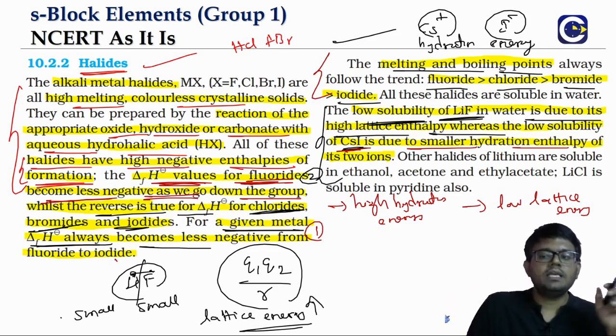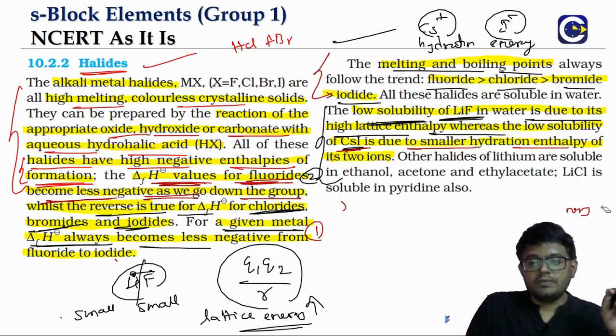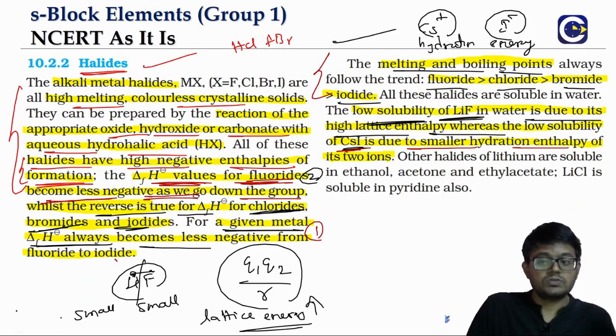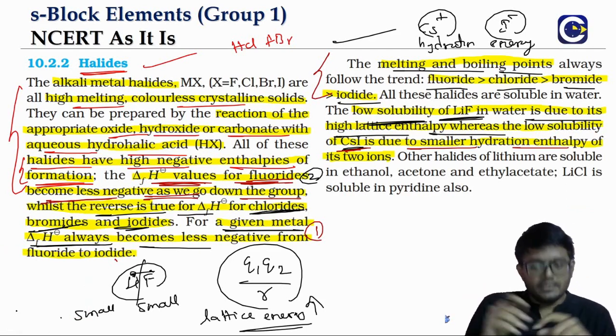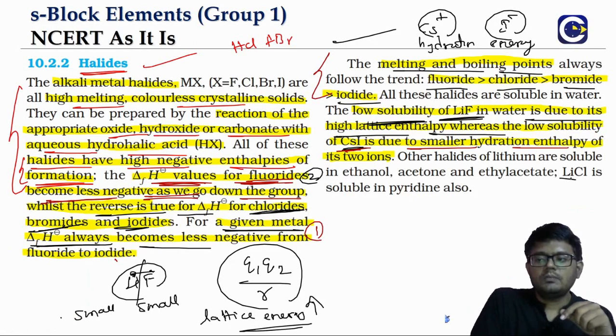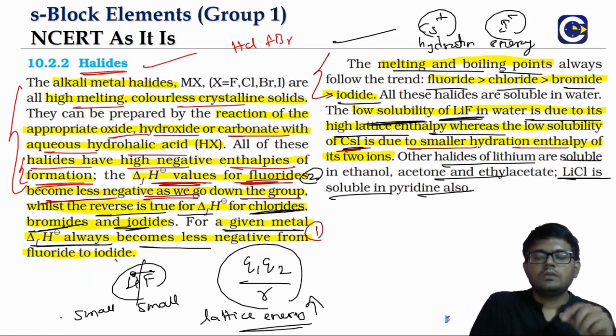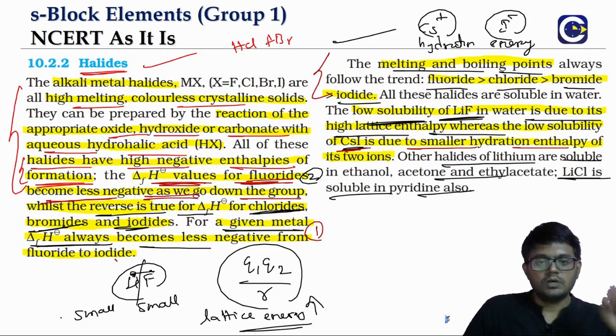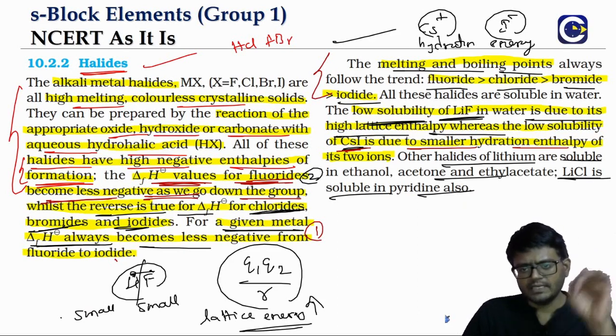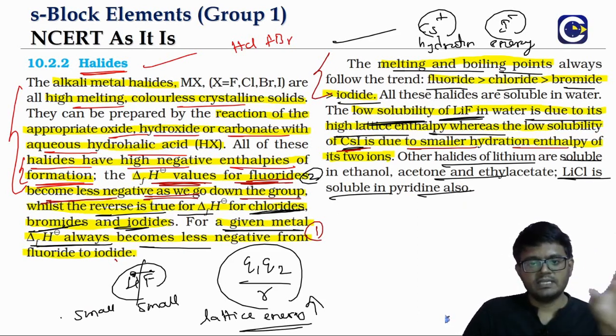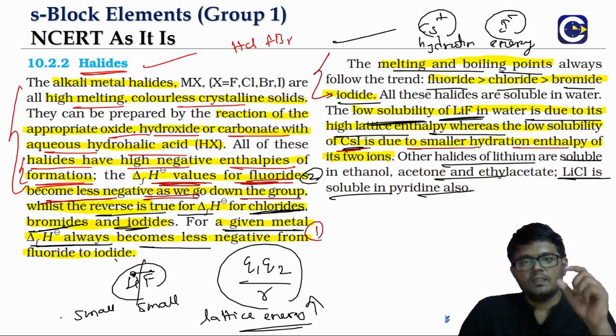Okay, so if you look at the halides of lithium, they will also be soluble in non-polar solvents like ethanol or acetone or ethyl acetate. In fact, lithium chloride will be even soluble in organic solvents like pyridine. So maybe this can be a possible question: which alkali metal halides can dissolve in non-polar solvents or organic solvents? The answer will be lithium. And again, the reason is, as we said, lithium halides have more covalent characteristics because of the high polarizing power of the small-sized lithium ion.